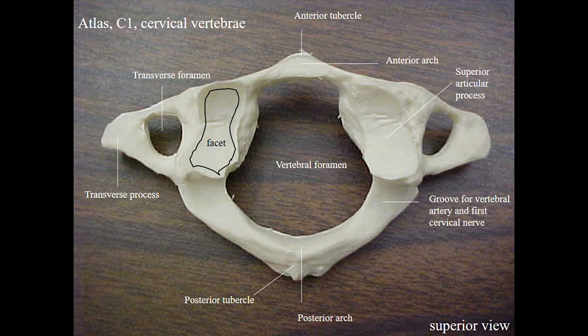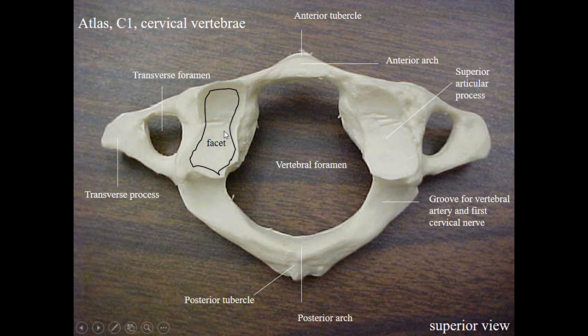The transverse process projects towards the lateral aspect, and it bears a small opening named the foramen transversarium, through which the vertebral artery passes.